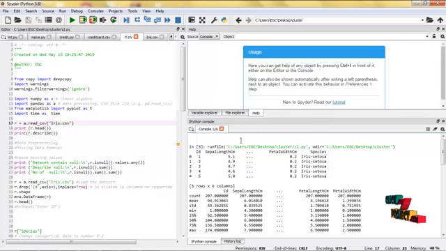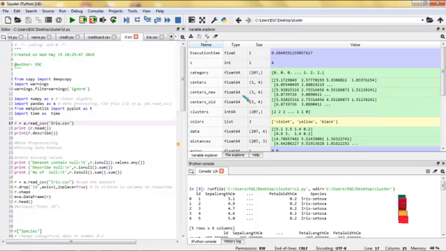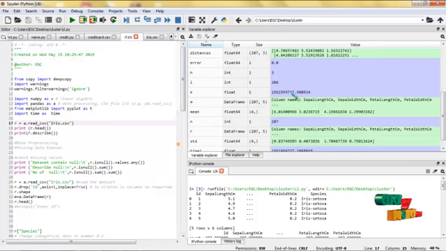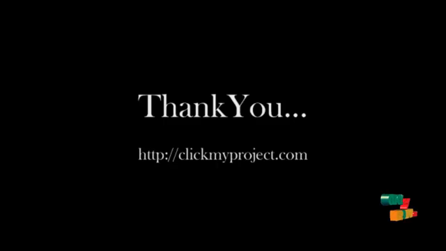And the next one is the variable explorer. Variable Explorer shows the execution time, category, and center, the color of the cluster, the clustering dataset, the distance of the dataset, and which type of error is in this particular dataset. If there is no error, it will show 0.0. Then finally we will show the mean and the standard deviation of the dataset and the time of the whole process of the iris dataset. Thank you.